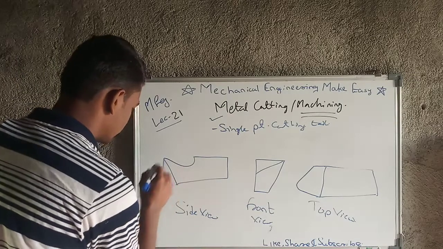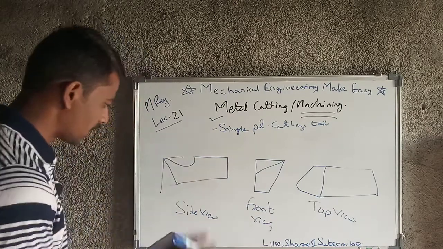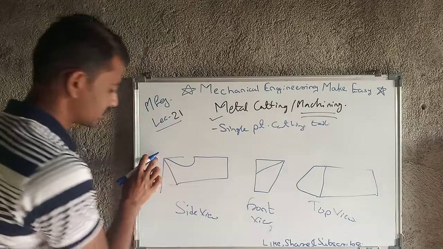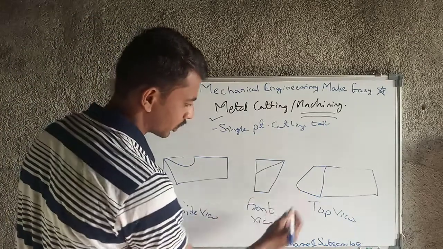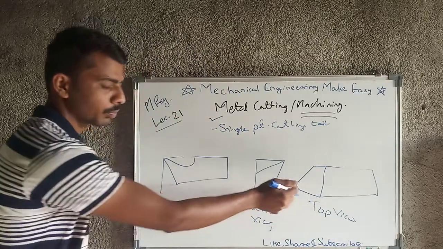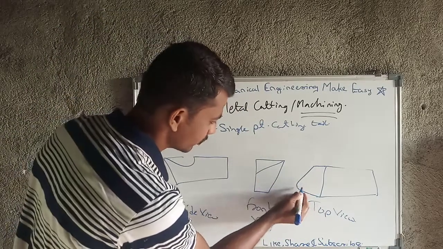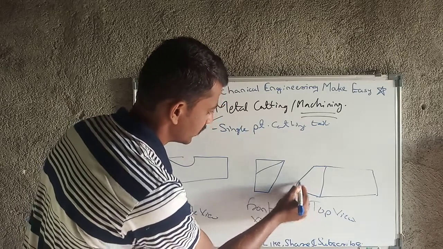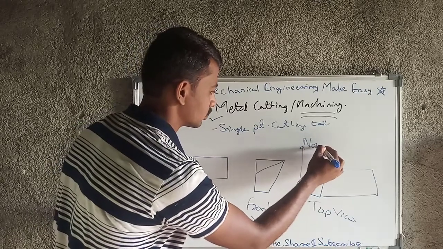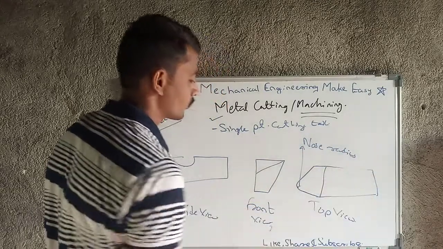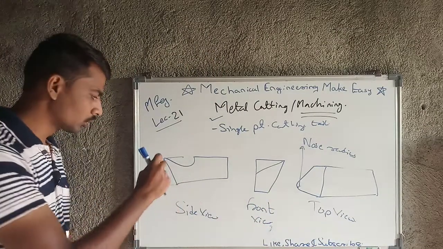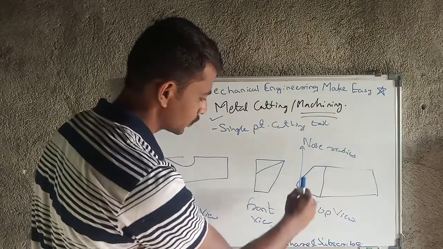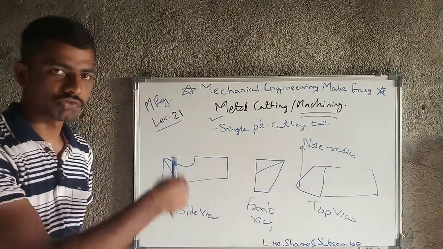Here there is one angle, here there is one angle, and this is the cutting edge or cutting point, we can say. This is the cutting point in side view. Here this is the cutting point, and that point is not exactly sharp. That point has some radius. That radius is called the nose radius. In side view and front view it looks like a directly straight edge, but in top view there is one radius provided, one curve is provided.